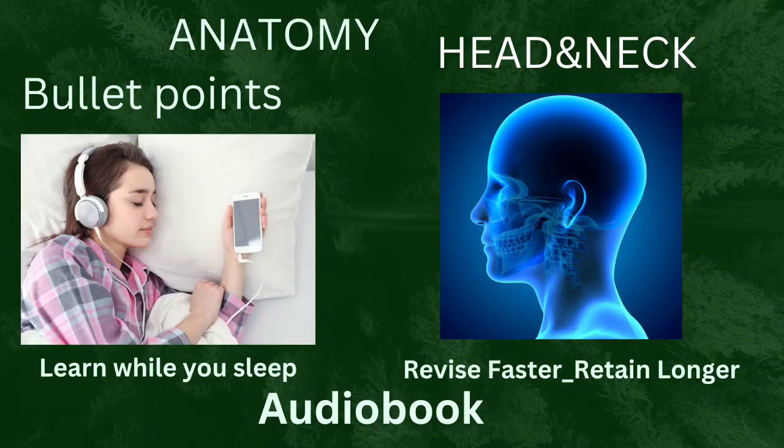Posterior one-third of tongue develops from hypobranchial eminence. Tongue muscles are derived from occipital somites.